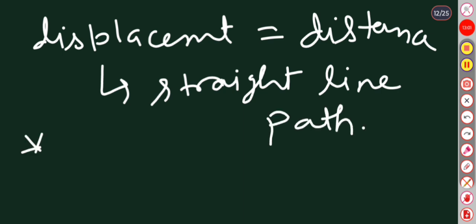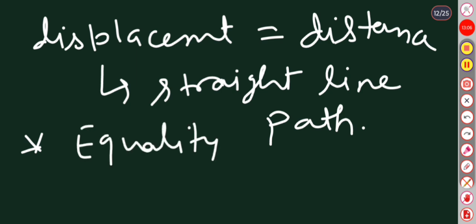One more important point is equality of vectors.